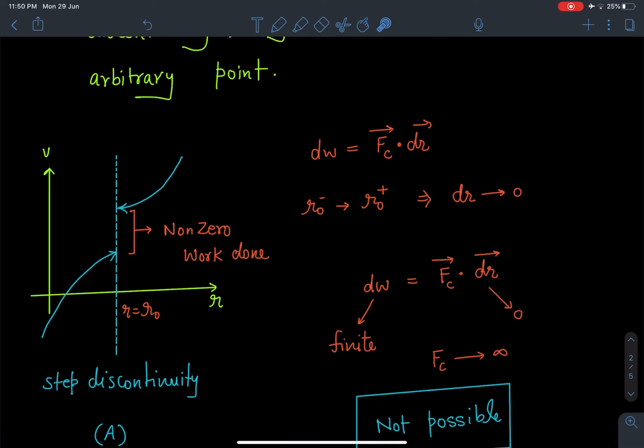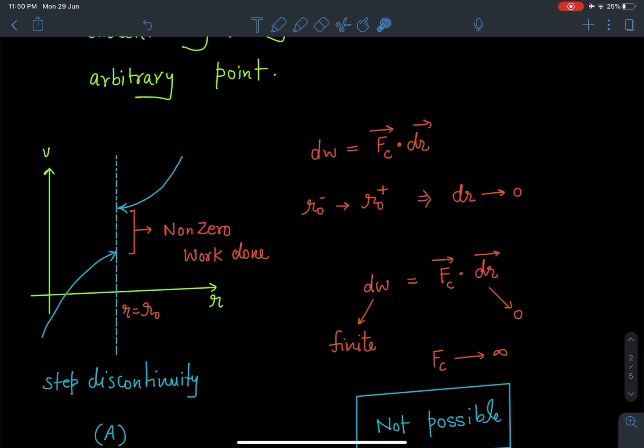Potential, whether it is gravitational potential or electric potential, is related to a conservative force field, and by definition potential is related to the work done. Now this definition of work is related to a force and the displacement.